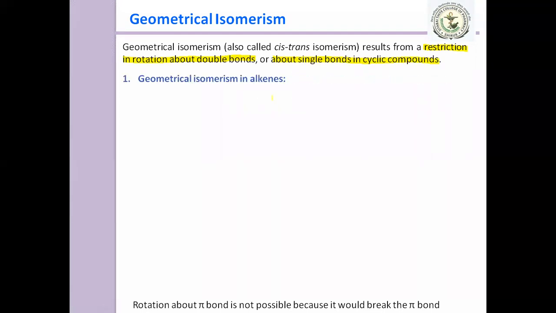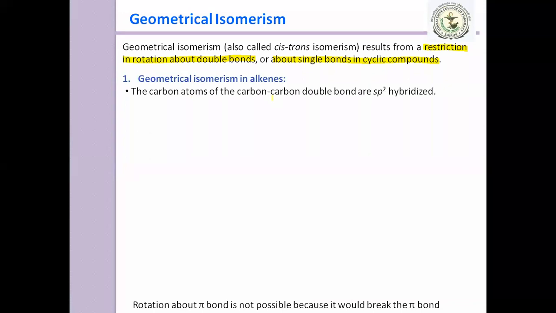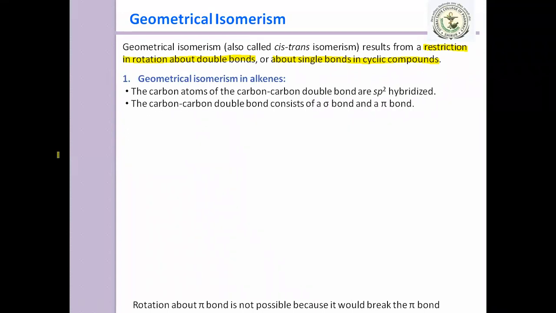So here firstly we discuss the geometrical isomerism in alkenes. The carbon atoms of the carbon-carbon double bond are sp2 hybridized in alkenes, and the carbon-carbon double bond consists of one sigma bond and another pi bond. So all of you know this one.